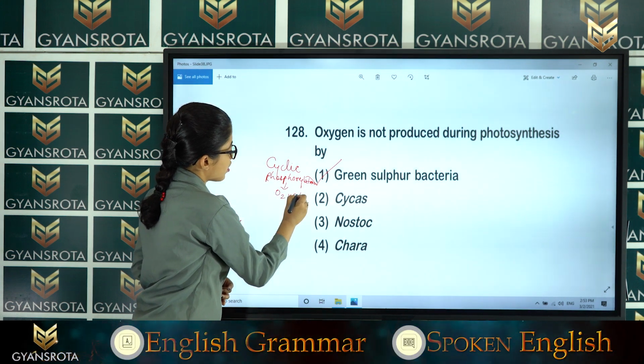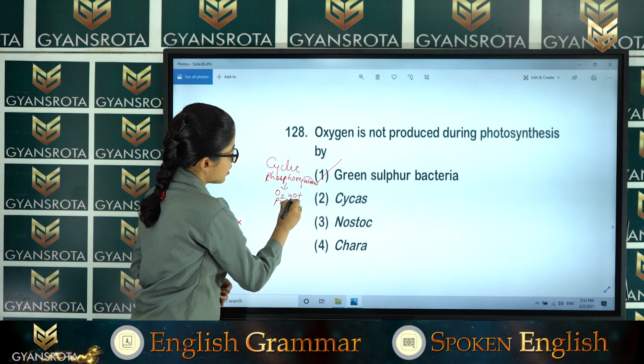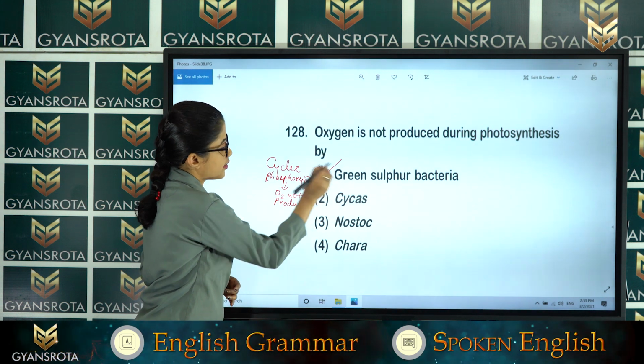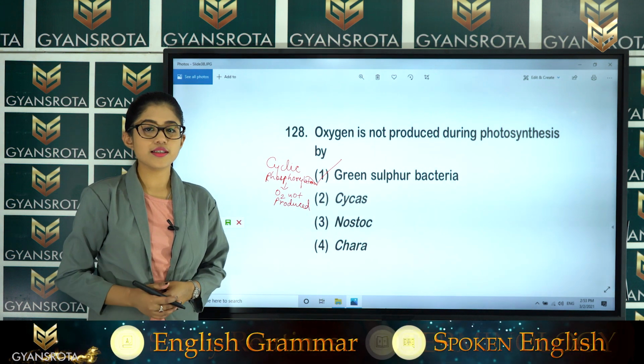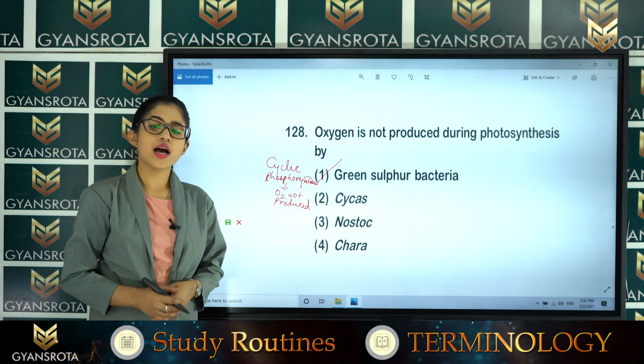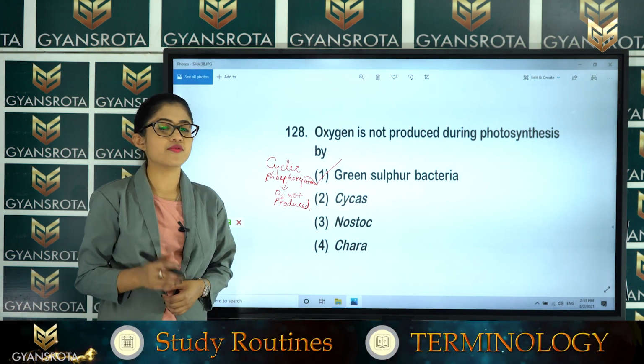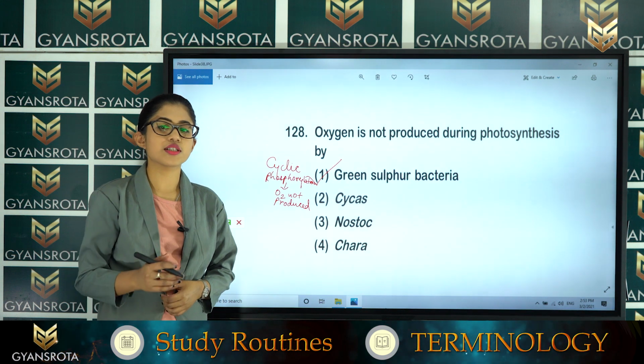Oxygen is not produced by this bacteria, that is the green sulfur bacteria. Alright. So, I hope it is very clear with you, and I hope you have remembered the chapter very well. Now, let us move on to the next question.